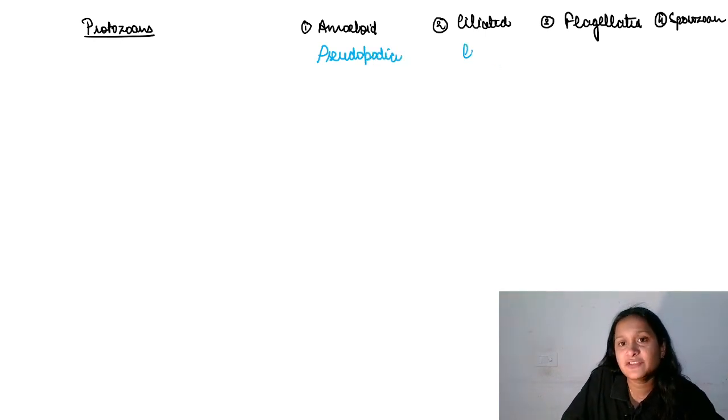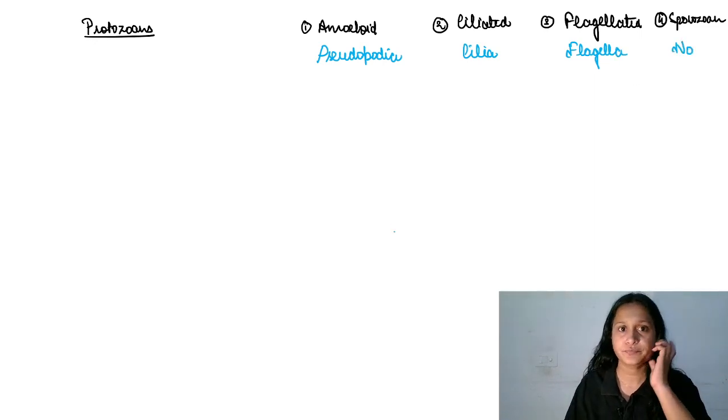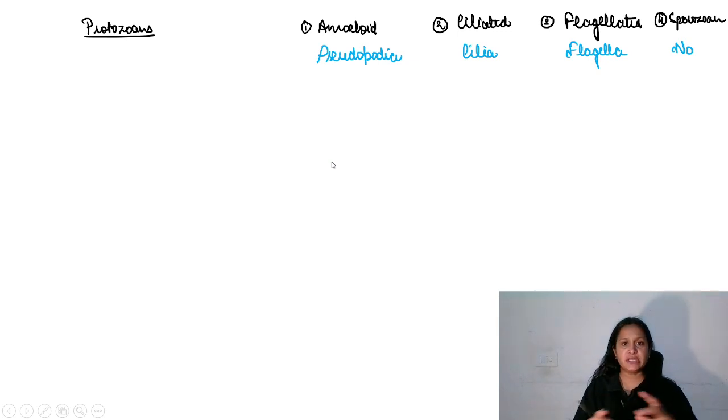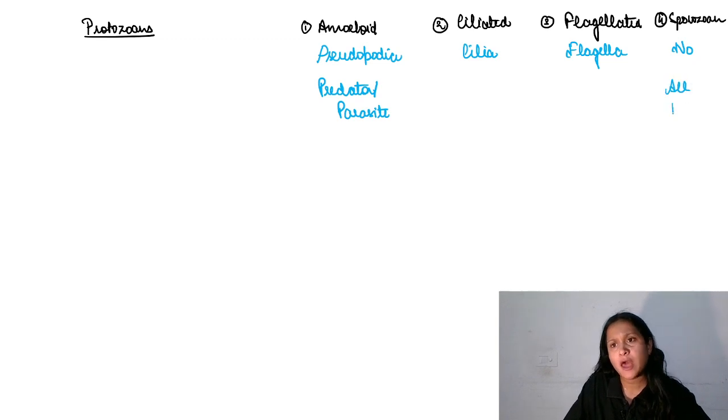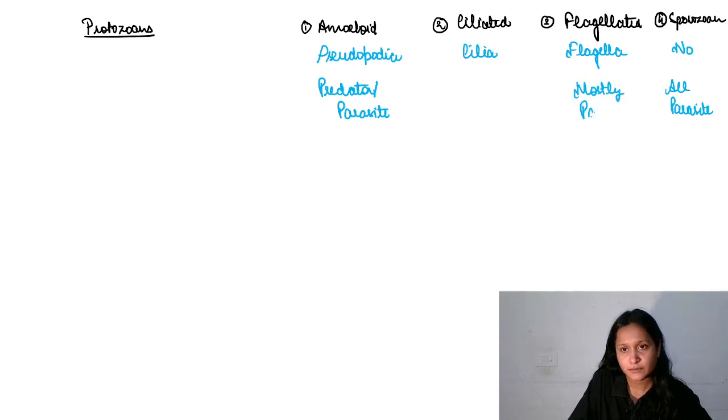In ciliated, we have cilia for locomotion. In flagellated, we have flagella. Here, no particular locomotory structure is there. If you talk about the mode of nutrition, they are either predators or parasites. Okay? In sporozoa, all are parasites. In flagellated, mostly are parasites. In ciliated, they are predators.